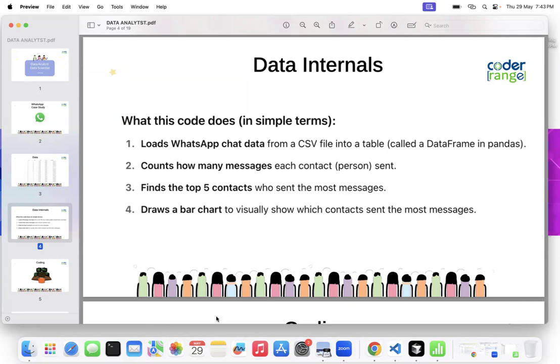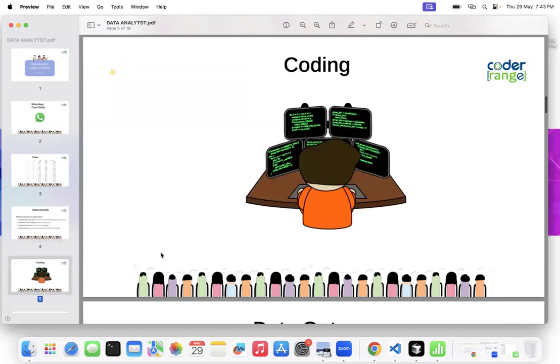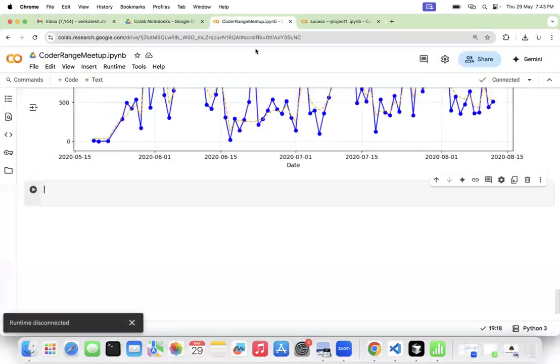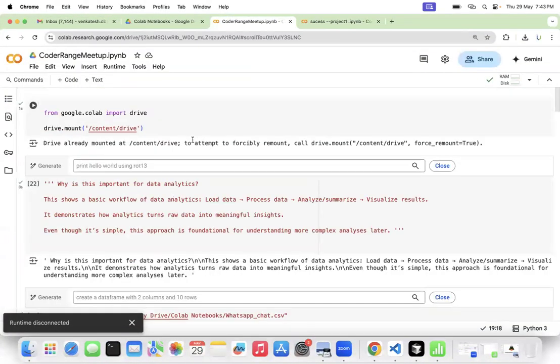For this, we are going to use a simple data analytics approach, for beginners as well as experienced folks, thinking as a data analyst. First we have to understand the data internals. I'm going to do a simple five steps with hands-on coding, and I'm going to demonstrate it in Google Colab.